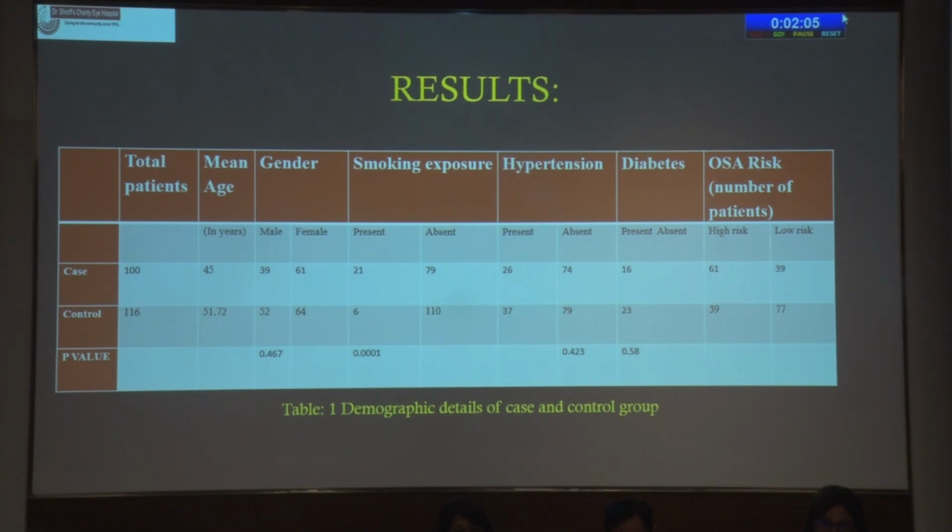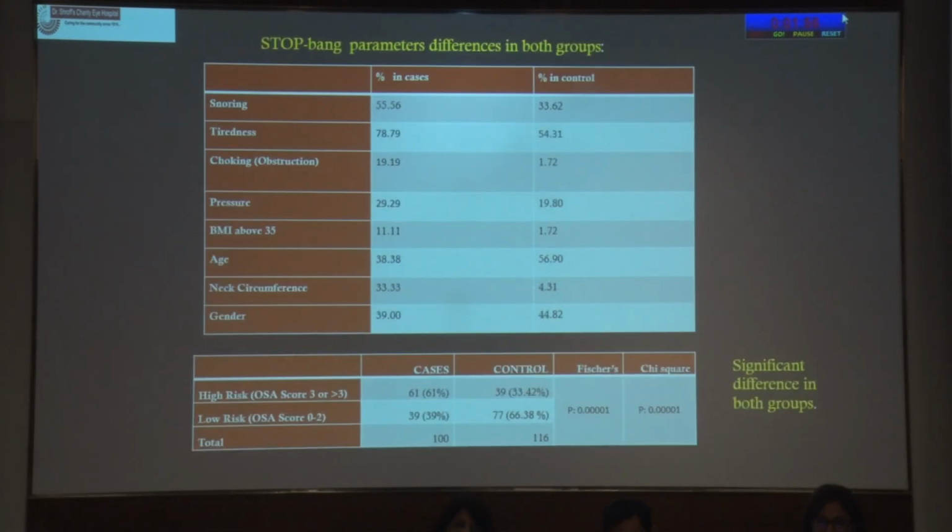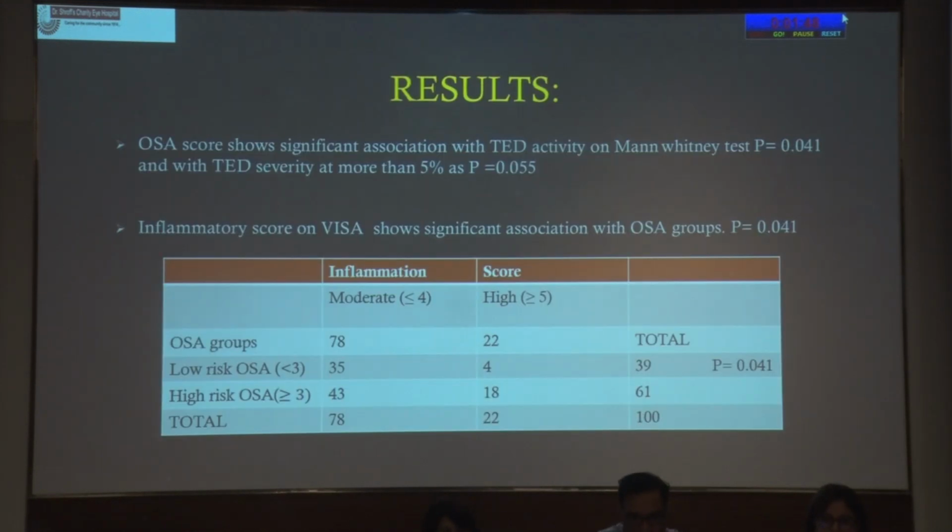Also, there is an important history of smoking exposure that is more in the case group, and in the control group it is 6. So it is also significant. So this is the significant difference noted between both groups for the OSA scoring. The OSA score is significantly associated with thyroid activity on the Mann-Whitney test.